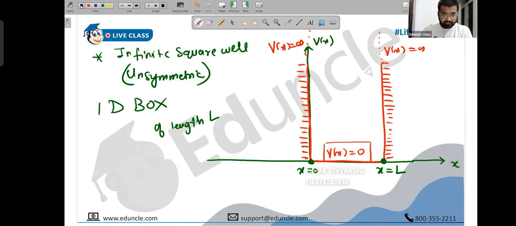Sir, is the potential inside the region zero? Yes, under the box the potential is completely zero. Zero potential, a free particle along the x-axis. So it's infinite, zero, infinite.